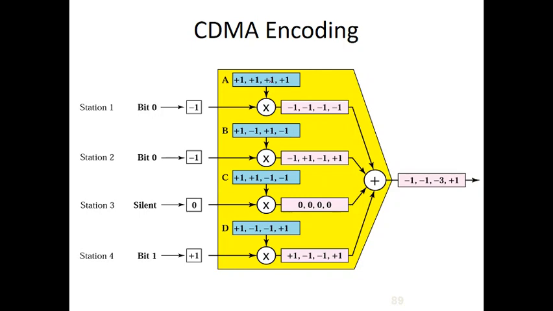Whenever it has to send the data, it has to multiply this code with the data element, so this is the result of the multiplication. Again multiply this code with this, and this is the result, and this is the result from device 4. All the 4 results will be added, and this is what will be transmitted, the content of the link. So this is at the sender side while sending.